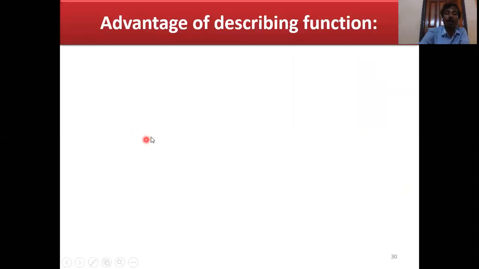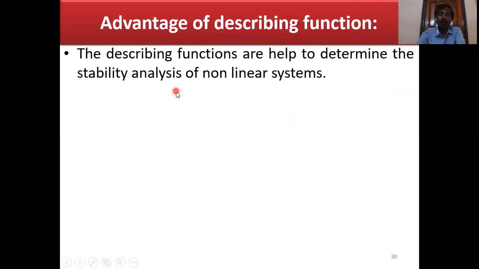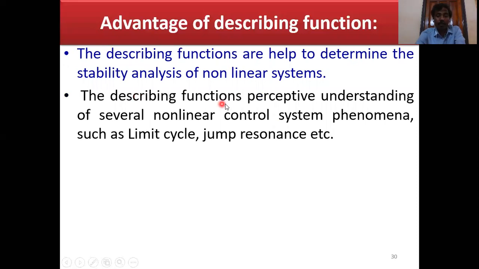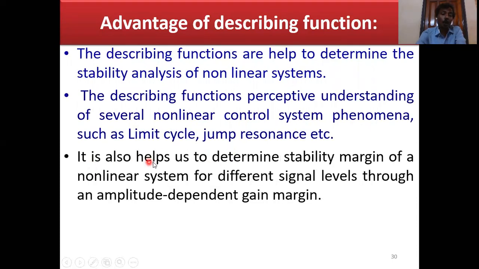Then advantages of describing function. The describing function helps to determine the stability analysis of nonlinear systems. It helps in understanding several nonlinear control system phenomena such as limit cycle, jump response, etc. It also helps us to determine the stability margin of a nonlinear system for different signal levels through an amplitude dependent gain margin.